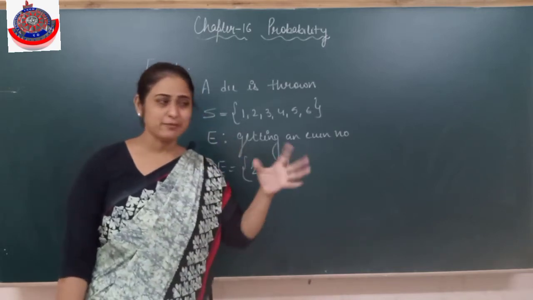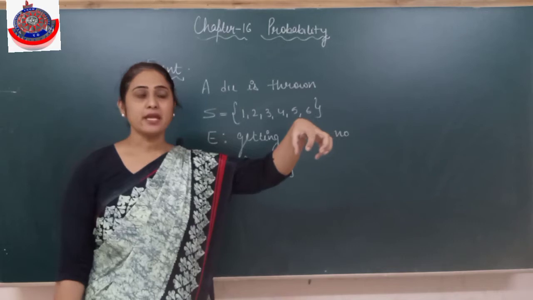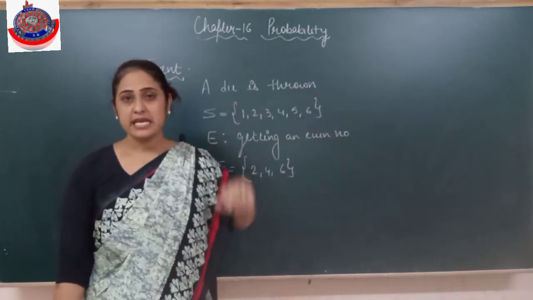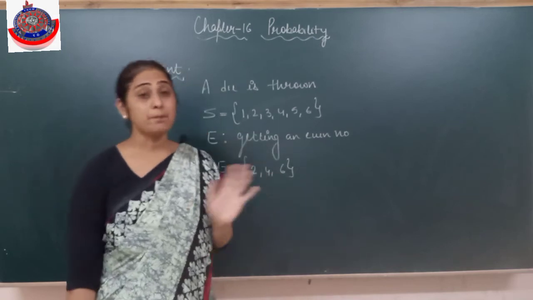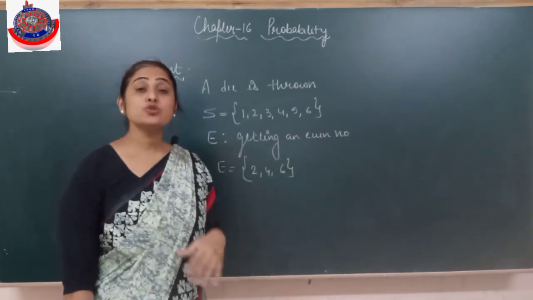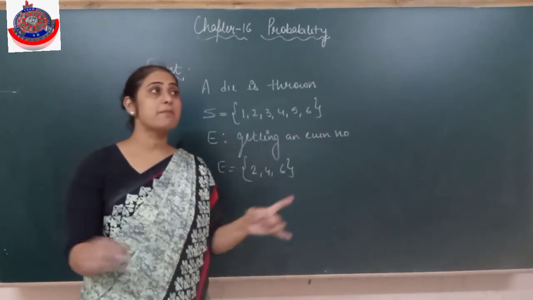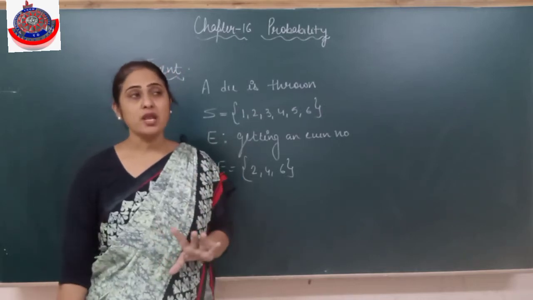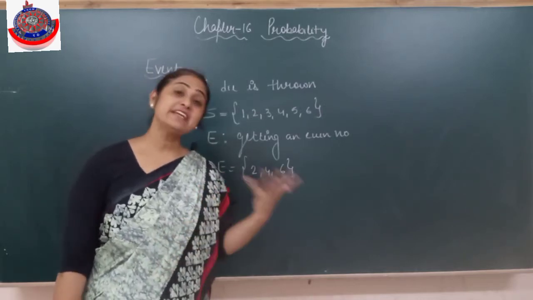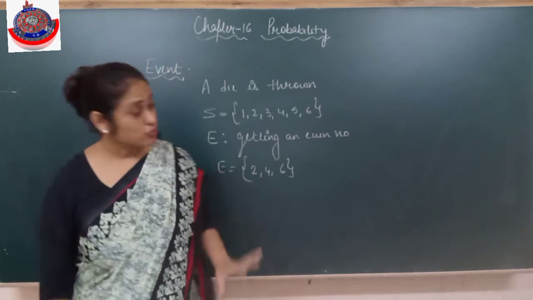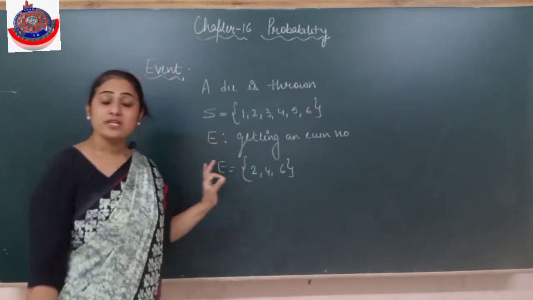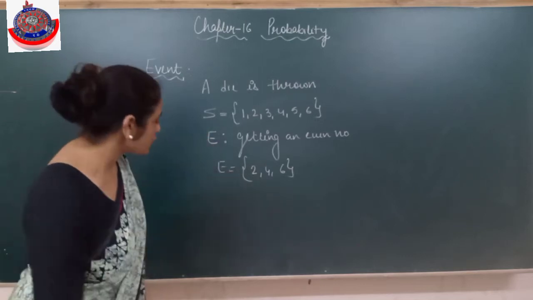The word event itself means something is happening. Today's event is this. Is it clear? So my event is getting an even number, or getting an odd number, or getting a prime number. So whose probability am I going to find out? If there is a bag with blue and white balls, find the probability of getting a white ball. So my event is getting a white ball. I hope it's clear to everyone.